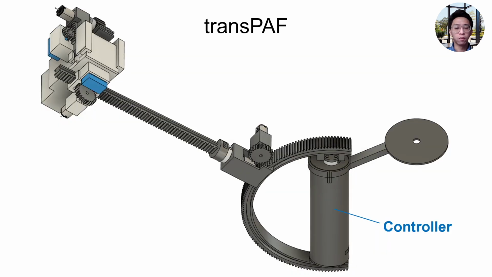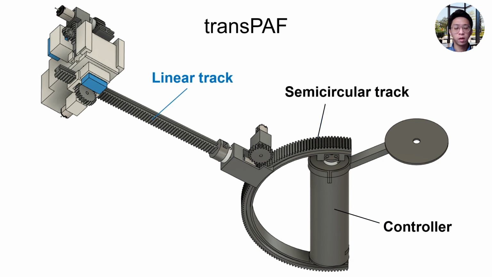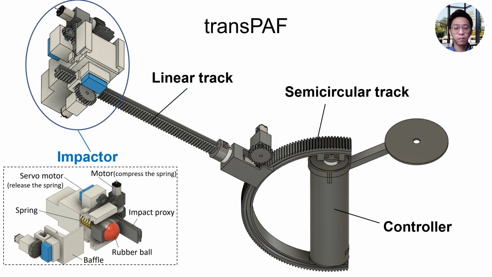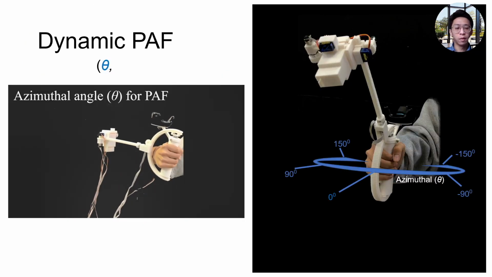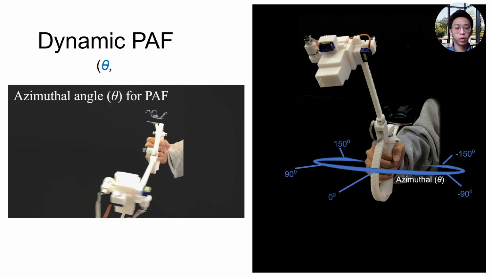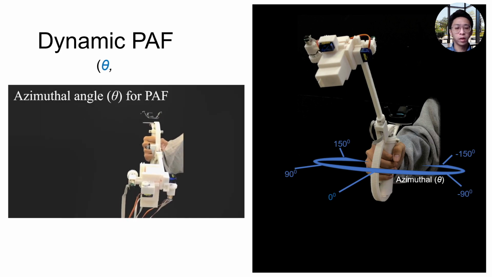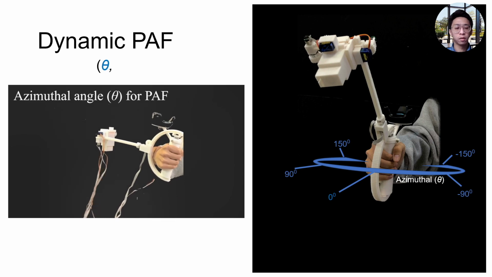TransPF is composed of a controller, a semicircular track, a linear track, and an impactor. For dynamic PAF, the PAF movement consists of three factors, including the azimuthal angle theta.